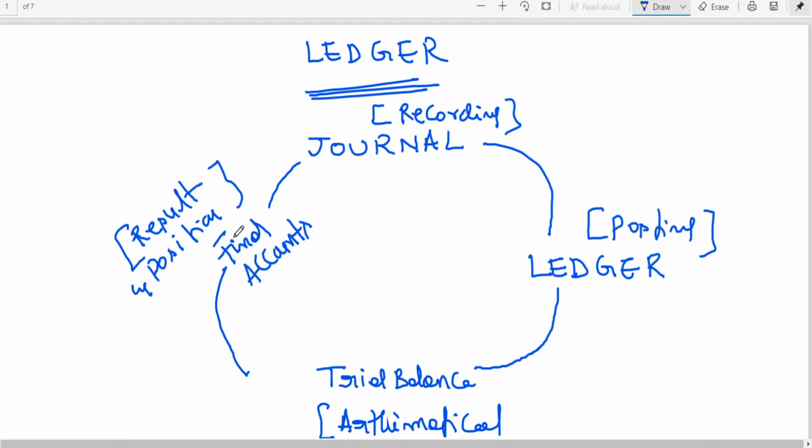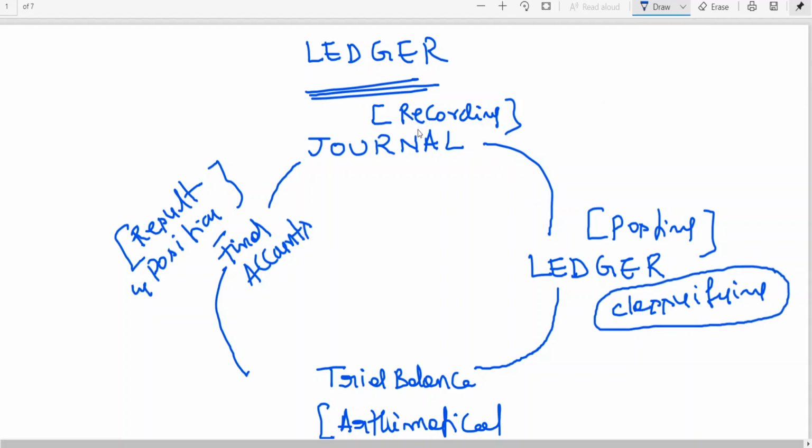Accounting is the art of recording, classifying, summarizing. Ledger posting is nothing but classifying. Summarizing means from trial balance to final accounts.